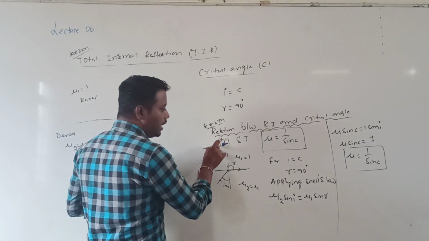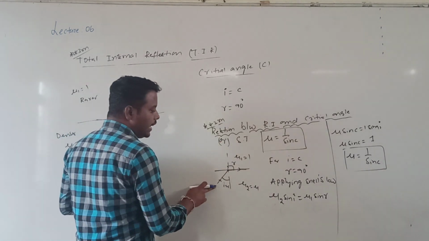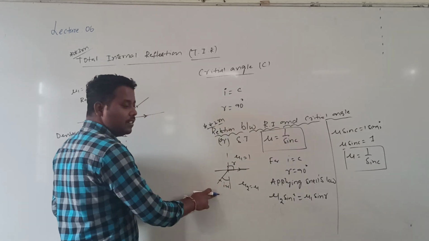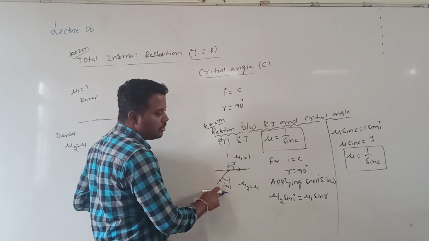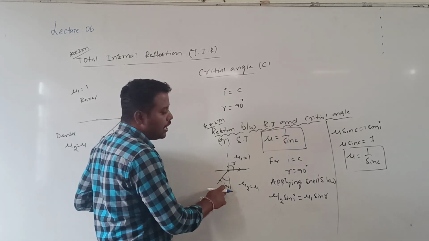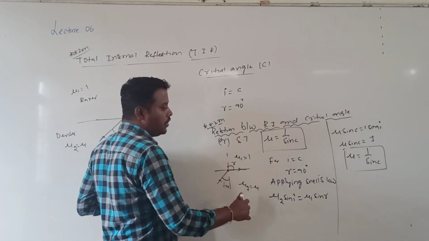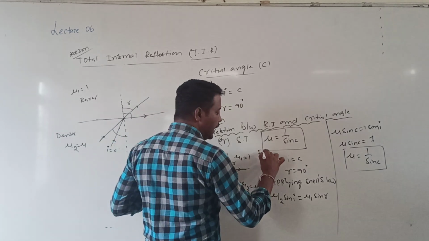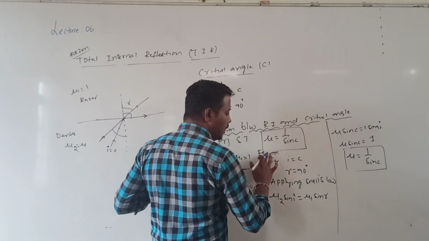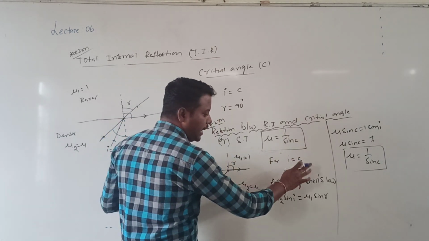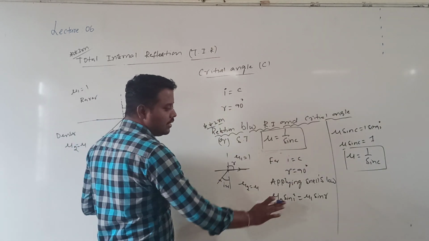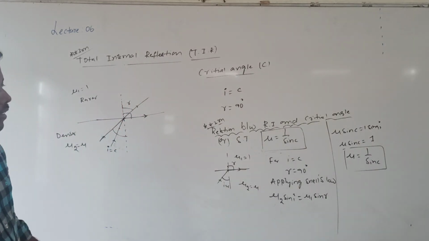So to derive the relation, consider a light ray traveling from denser to rarer medium such that the angle of incidence in the denser medium is equal to c. Then the angle of refraction is 90 degrees. For the critical angle, i is equal to c, then r is equal to 90. Then I apply Snell's law.